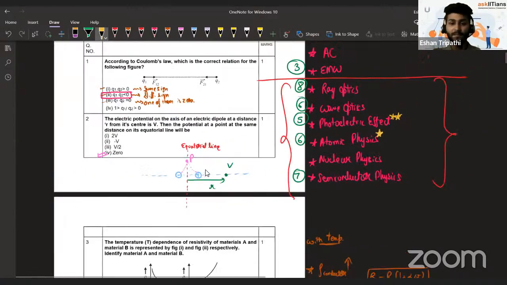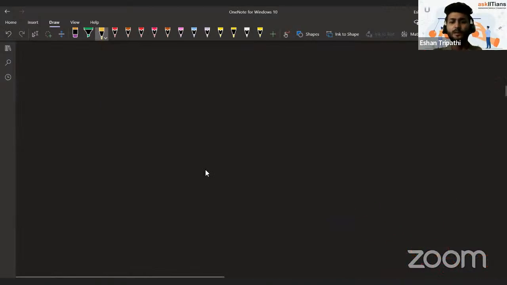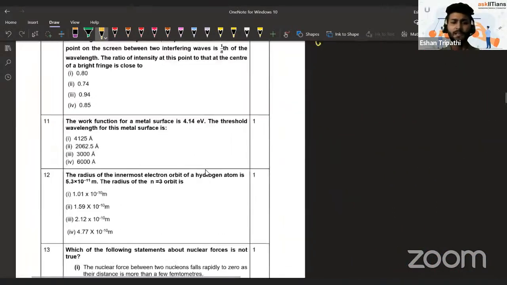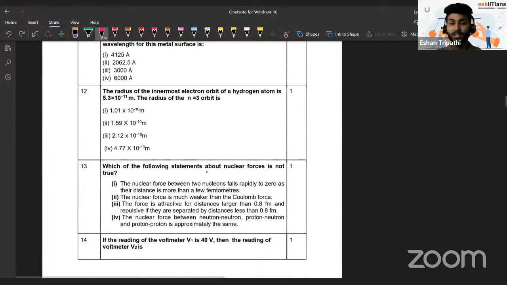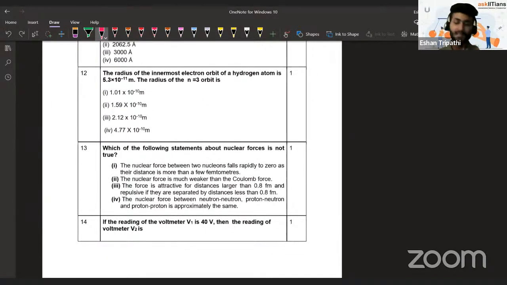Okay, so atomic physics also, and I think you guys can even solve this question. You might already know it even if you have not studied physics this year. It is mostly like a grade 11th chemistry question. And if you're preparing for competitive exams like JEE and NEET, then you must have realized you are already studying this chapter, because 11th chapters will also be asked in JEE and NEET. So you're already prepared for it. Probably you don't even need to study this chapter separately in physics.